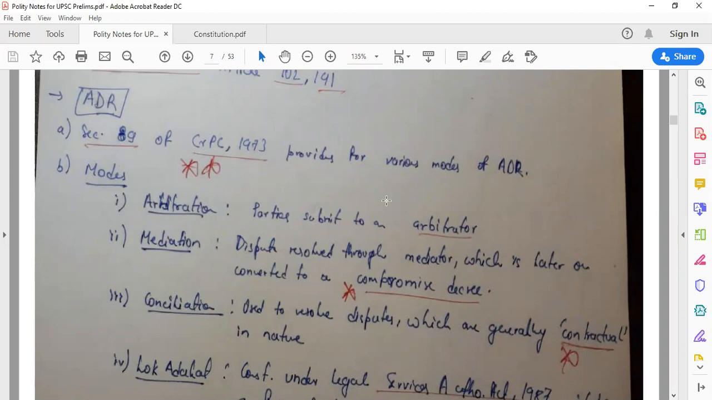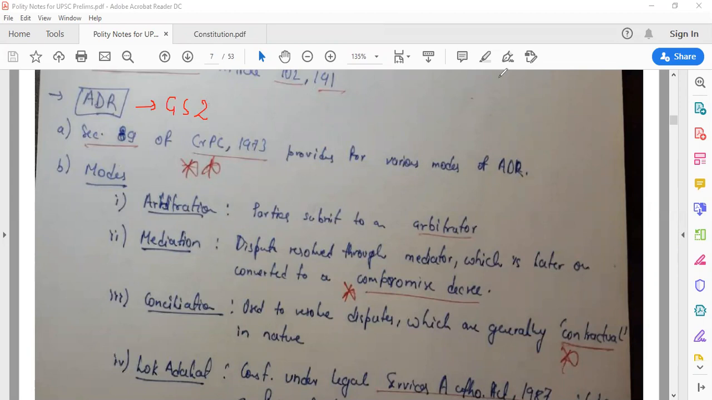So let's start. ADR, what is ADR? ADR is alternative dispute resolution, and it is a very important topic of GS2 mains. In GS2 mains, the initial second or third topic is ADR only, alternative dispute resolution, and the topic name is separation of power between various organs, dispute redressal mechanism and institution, right?